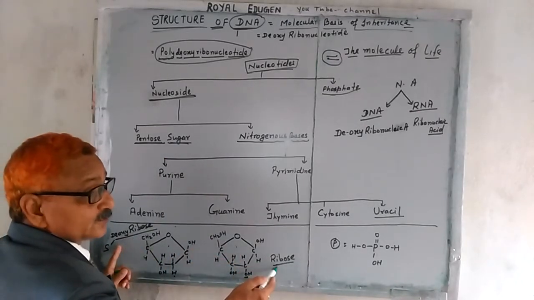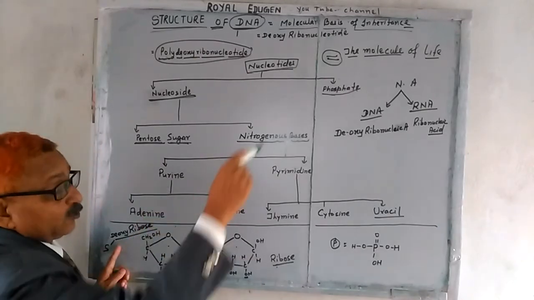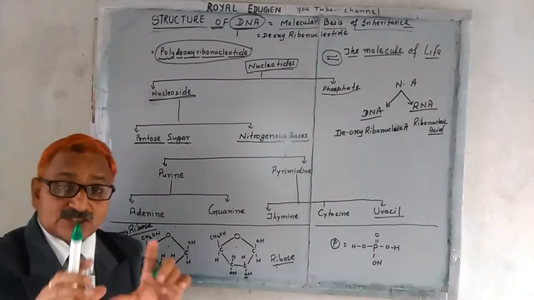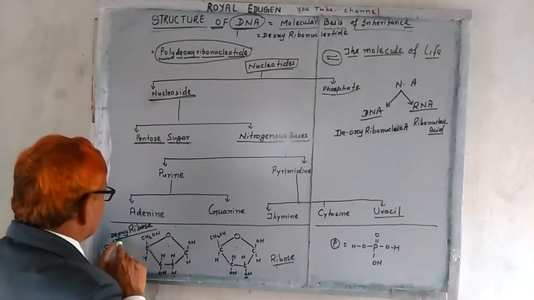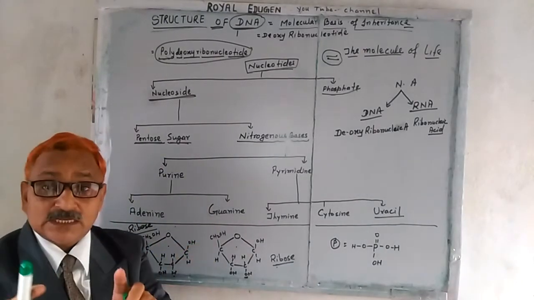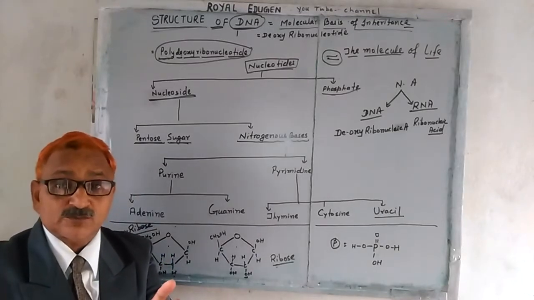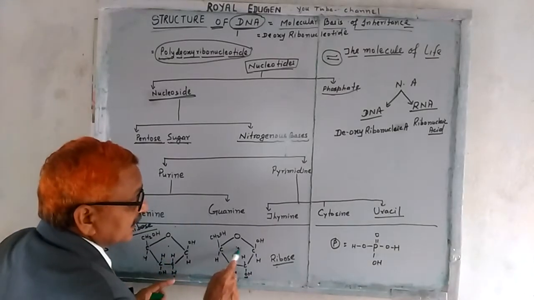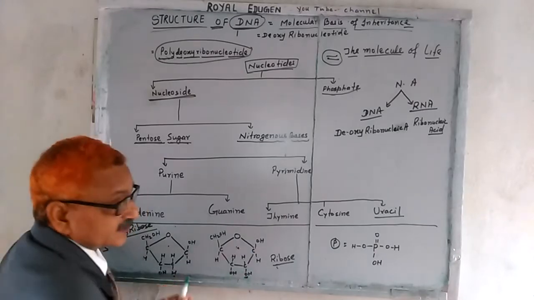deoxyribose and ribose. So if we see the structure of DNA, we select the deoxyribose sugar. But when the structure of RNA is going to be described, then we take ribose, which means one O is extra.